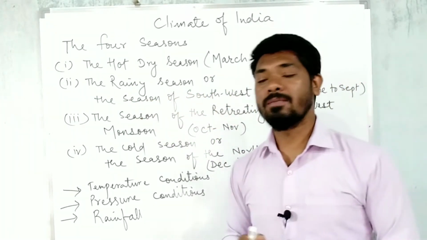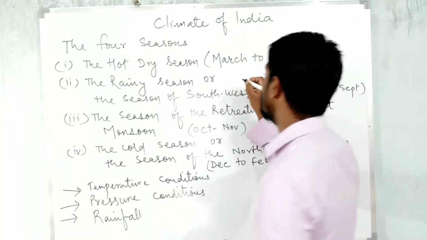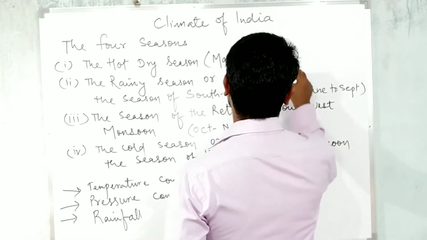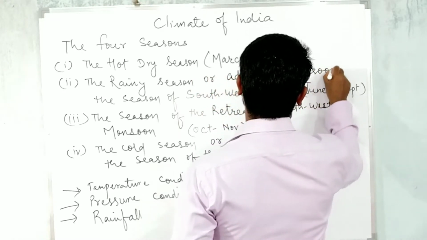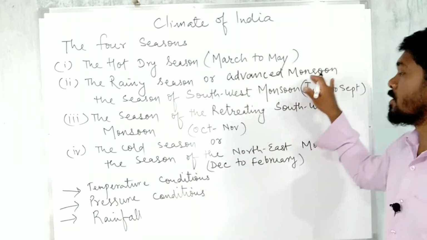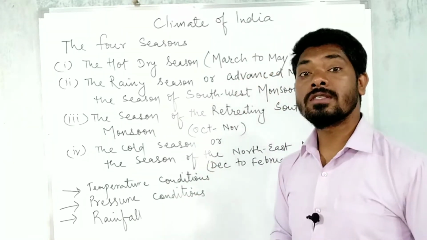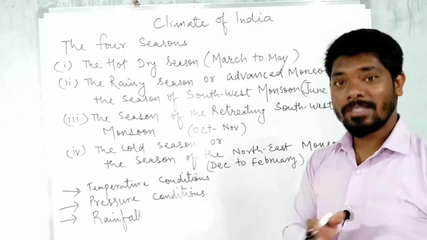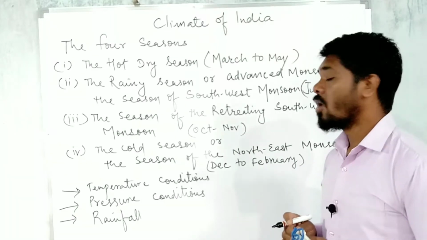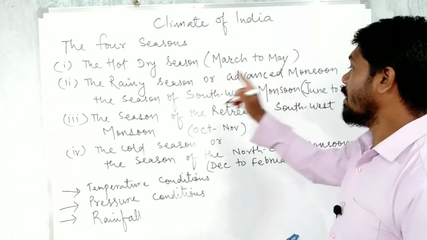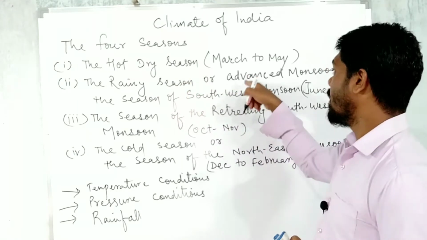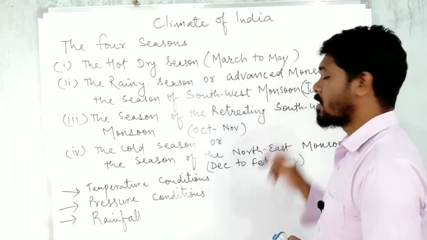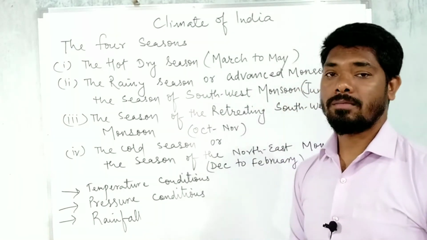It has many names: season of southwest monsoon, advanced southwest monsoon, or onset monsoon. When it is coming onset, or coming from the sea to land, that's why it is known as onset. So it has many names: the rainy season, advanced monsoon season, southwest monsoon season, or onset monsoon season, right?